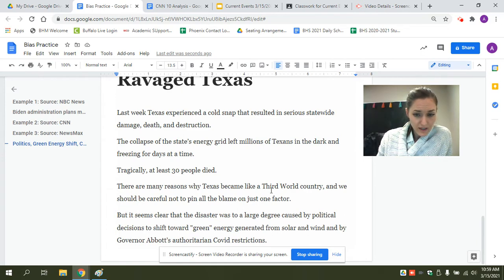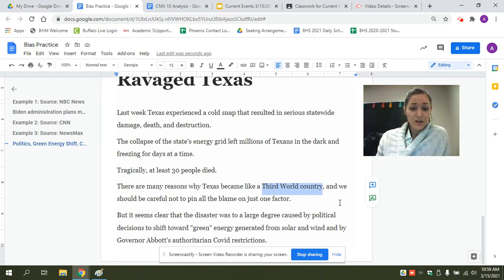All right, so we can see a little bit of spin right here. This is a very dramatic comparison, comparing Texas to a third world country that can't provide basic needs to their people. But it seems clear that the disaster was to a large degree caused by political decisions to shift toward green energy generated from solar and wind, and by Governor Abbott's authoritarian COVID restrictions.